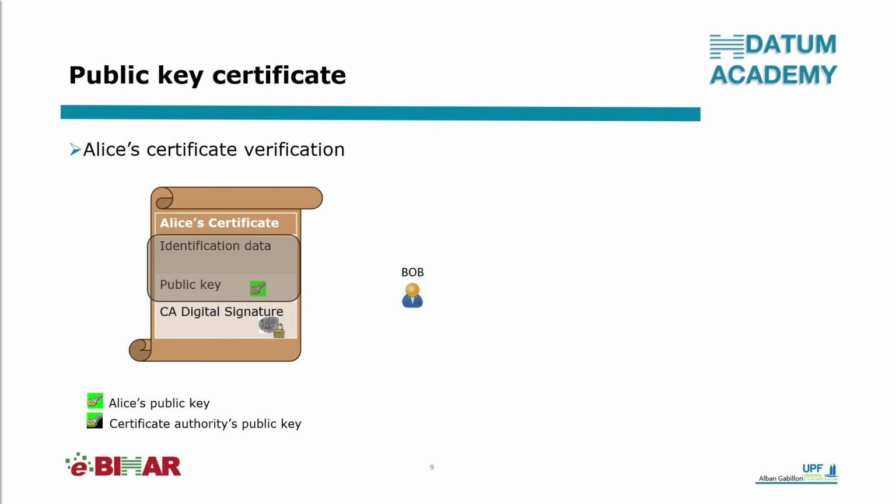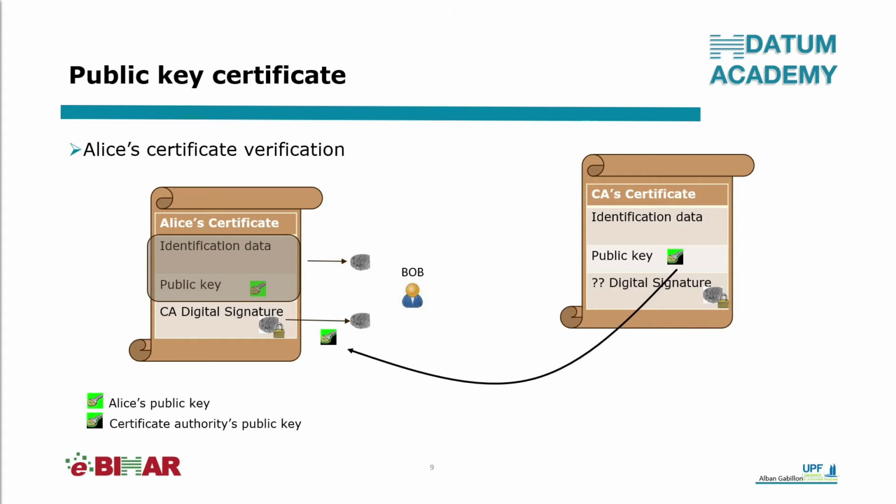Let us describe the verification process of a certificate. In this animation, Bob wants to verify Alice's certificate. First, Bob verifies the signature of the certificate. He computes the fingerprint of the certificate's content. Bob uses the public key of the certification authority to verify the signature. If the two fingerprints are identical, it means that the signature is valid.